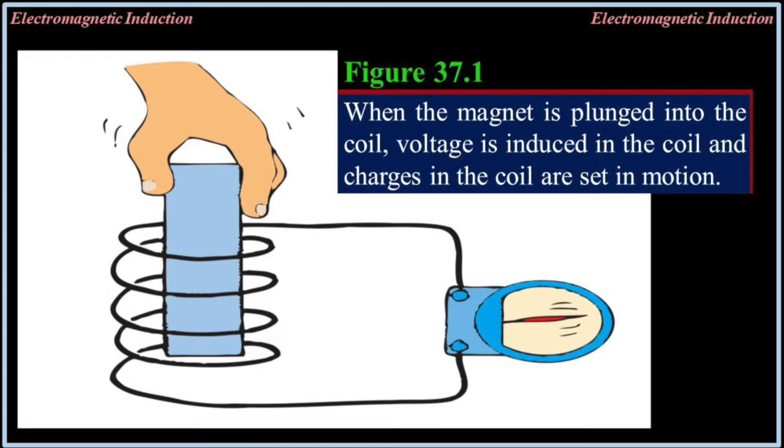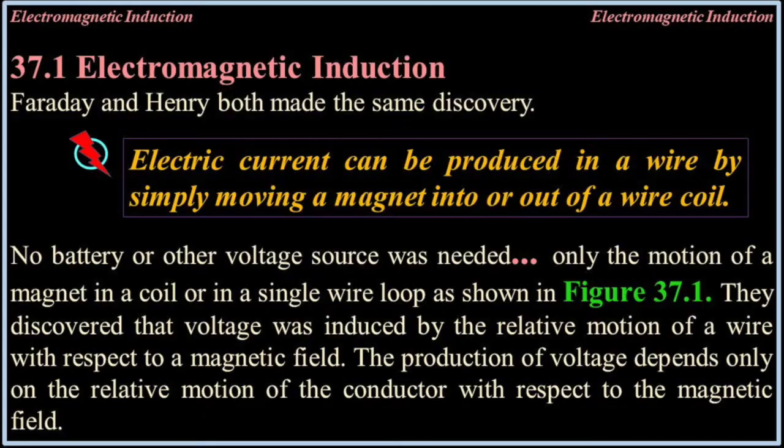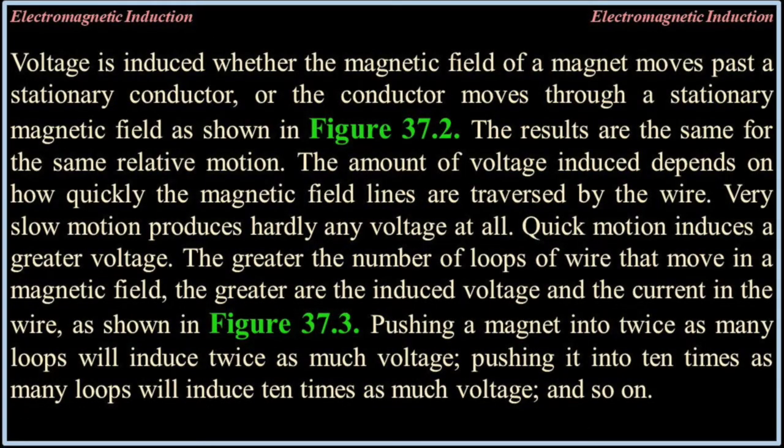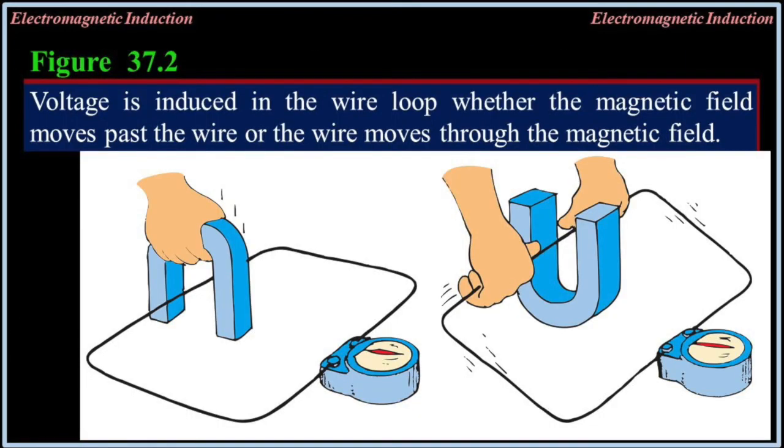The production of voltage depends only on the relative motion of the conductor with respect to the magnetic field. When the magnet is plunged into the coil, voltage is induced in the coil and charges in the coil are set in motion. Voltage is induced whether a magnetic field of a magnet moves past a stationary conductor or the conductor moves through a stationary magnetic field, as shown in figure 37.2. The results are the same for the same relative motion.